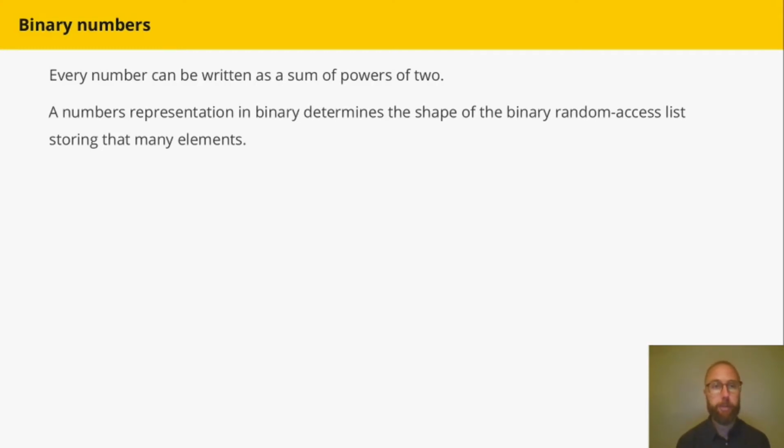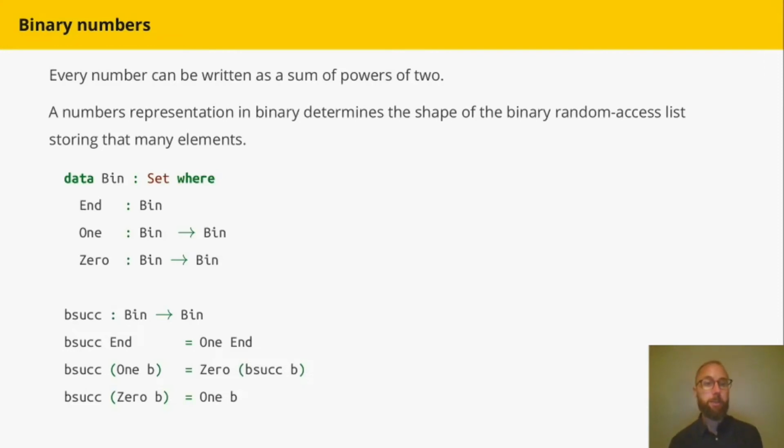So we'll need some binary numbers. Let's write that in Agda. So we can have a simple type for binary numbers, with zeros and ones and the end of the binary word. And then we can define a successor operation which increments the binary number. The important thing here is that we have the least significant bit at the beginning of the binary number. So if we see a 0, we can flip it to 1. If we see a 1, we flip it to a 0 and recurse.